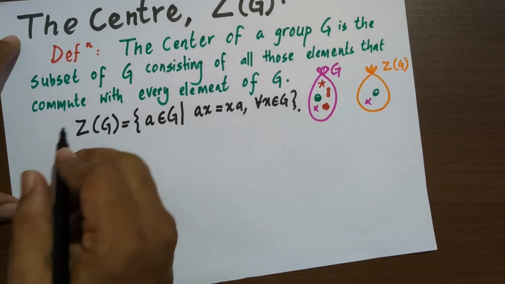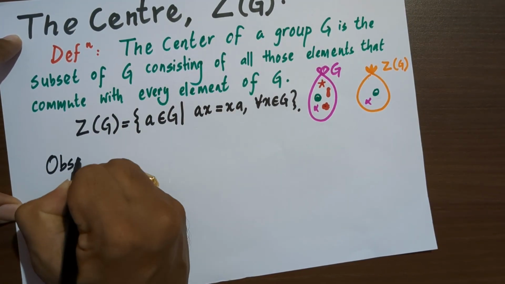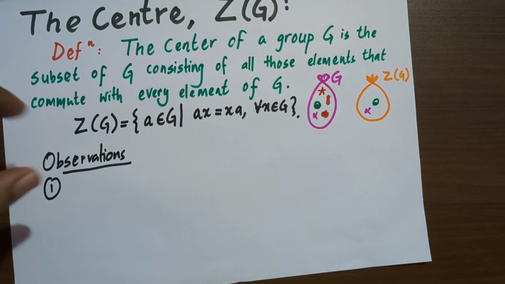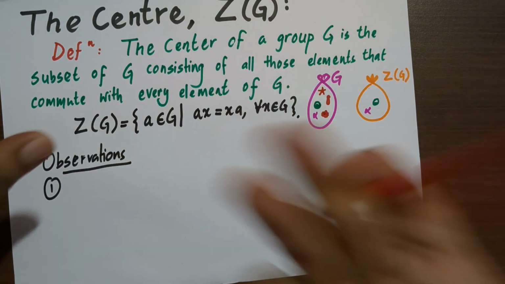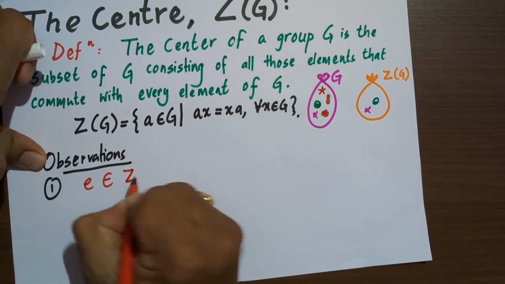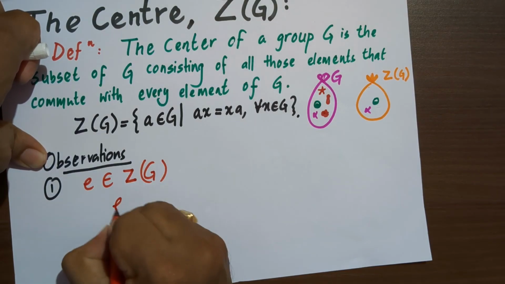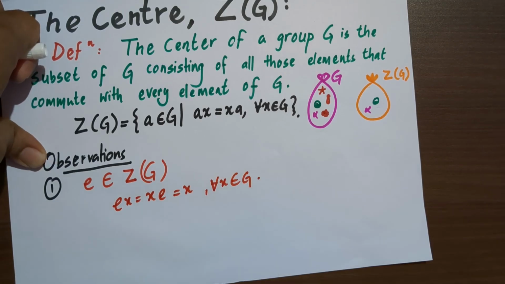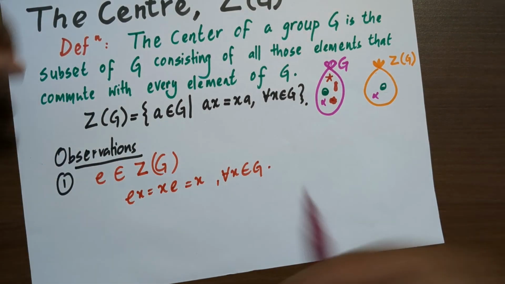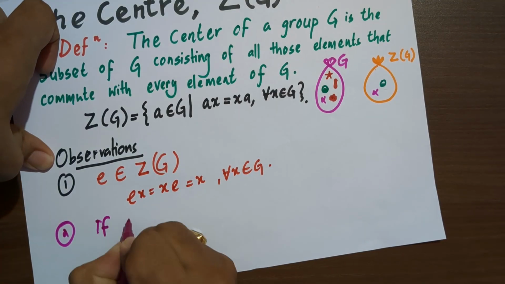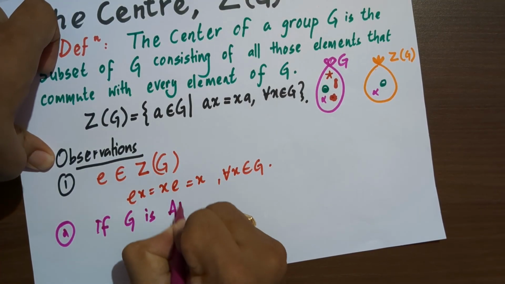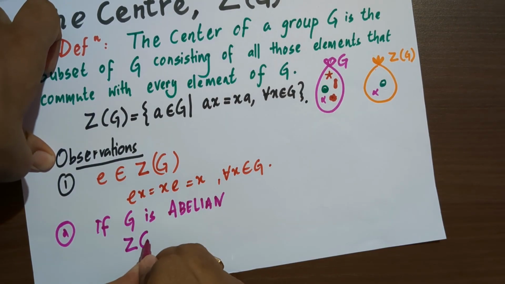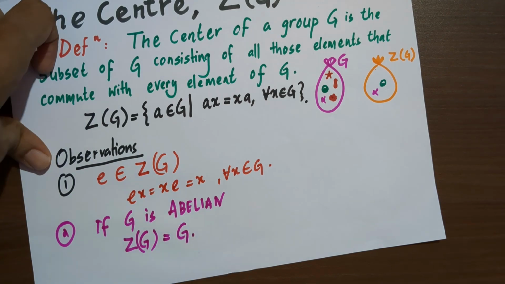And we have some observations. The first one is identity always belongs to center of a group because identity commutes with every element of the group. It happens for every X in group G. And the second observation is, if G is abelian, if our group is abelian, that means every element of the group commutes with every other element, then its center is the whole group G.